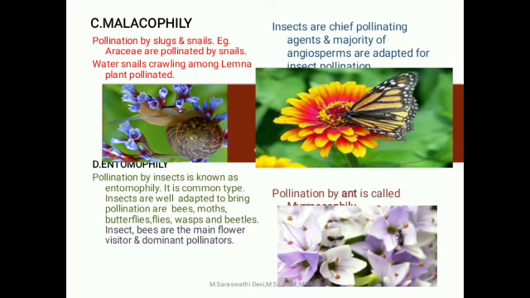Malacophily, pollination by slugs and snails. Example: Araceae, which is pollinated by snails and water snails; while crawling among the Lemna plants, it will be pollinated.